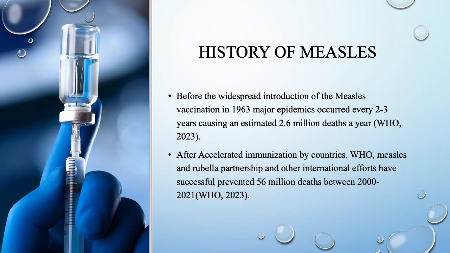A little history on measles. Before the widespread introduction of measles vaccination in 1963, major epidemics occurred every 2 to 3 years, causing an estimated 2.6 million deaths a year, according to the World Health Organization. After accelerated immunization by countries, WHO and the Measles and Rubella Partnership, as well as other international efforts, have successfully prevented 56 million deaths between 2000 and 2021.